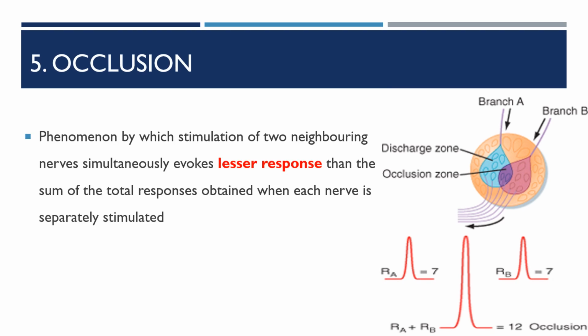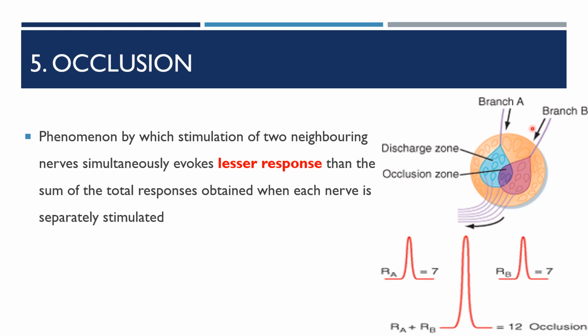Occlusion is a phenomenon in which stimulation of two neighboring nerve fibers simultaneously evokes a lesser response than if they were stimulated separately, which would have given a better response.